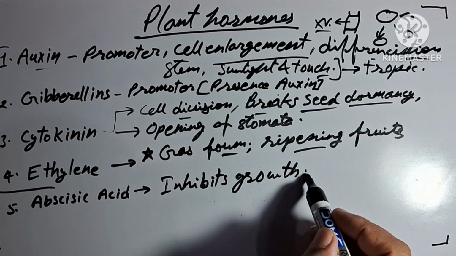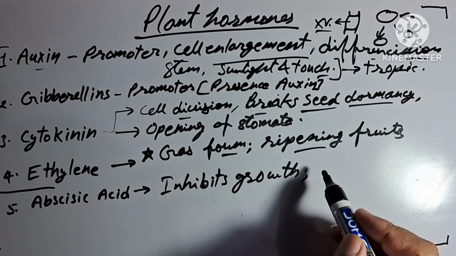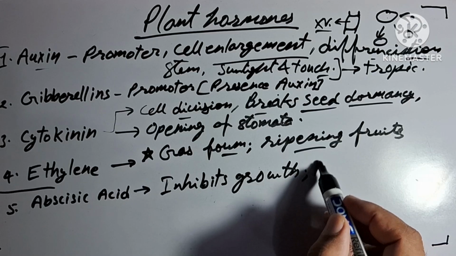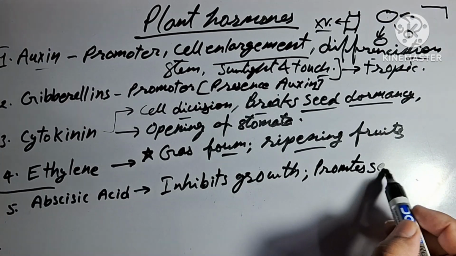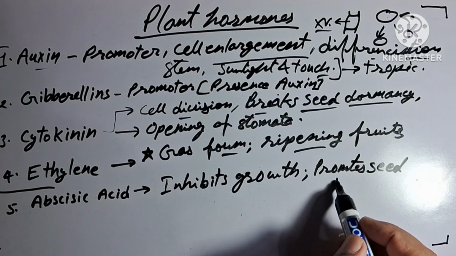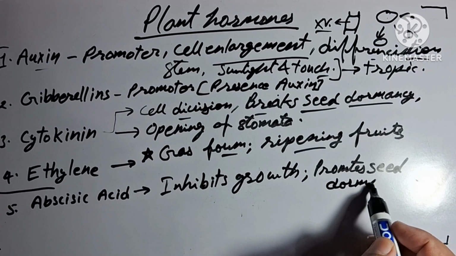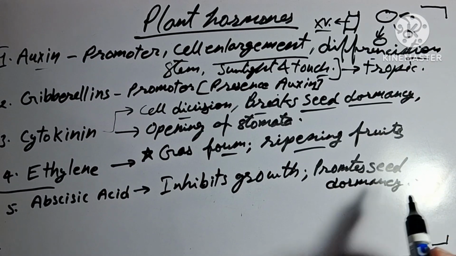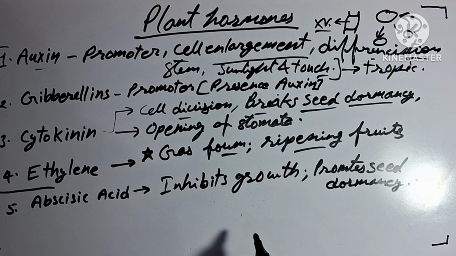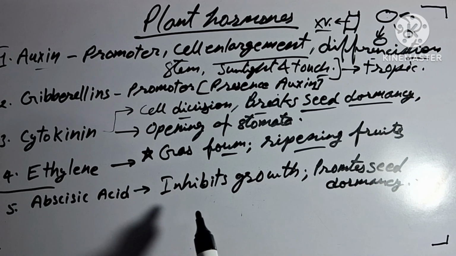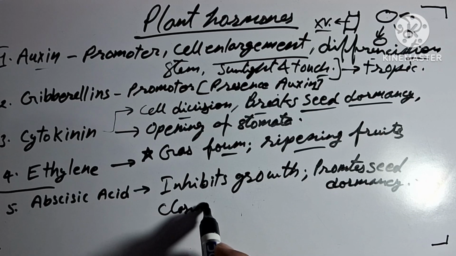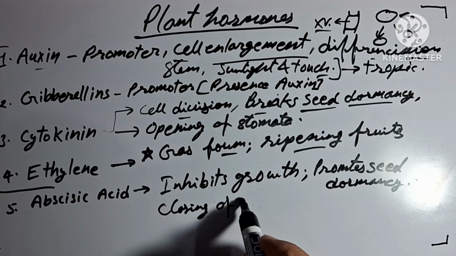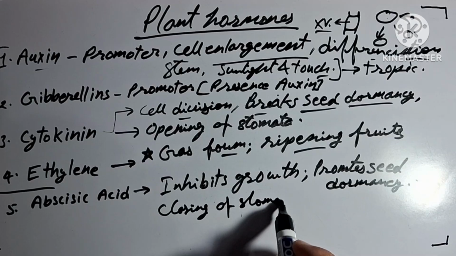It is responsible for continuation of seed dormancy. That means it promotes seed dormancy, and we have already discussed seed dormancy. It is the state of inactiveness of the seed. Abscisic acid is also responsible for closing of stomata.